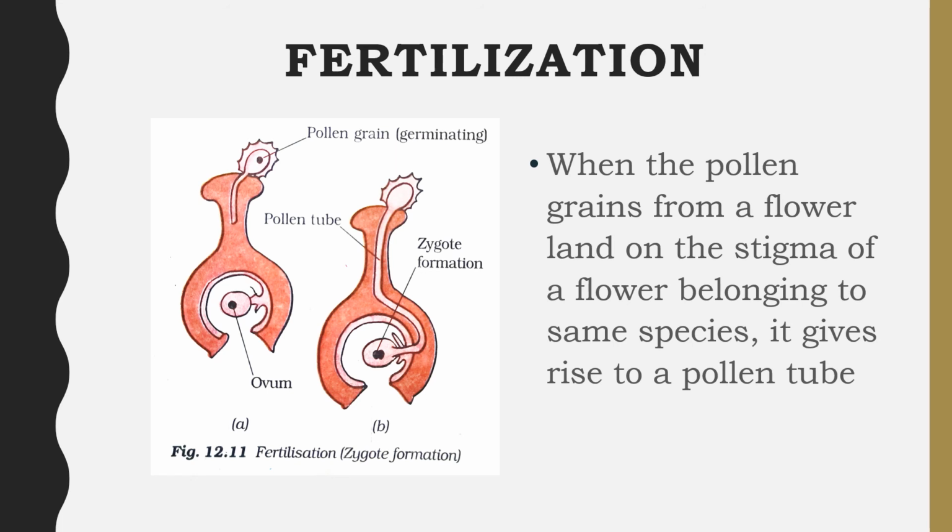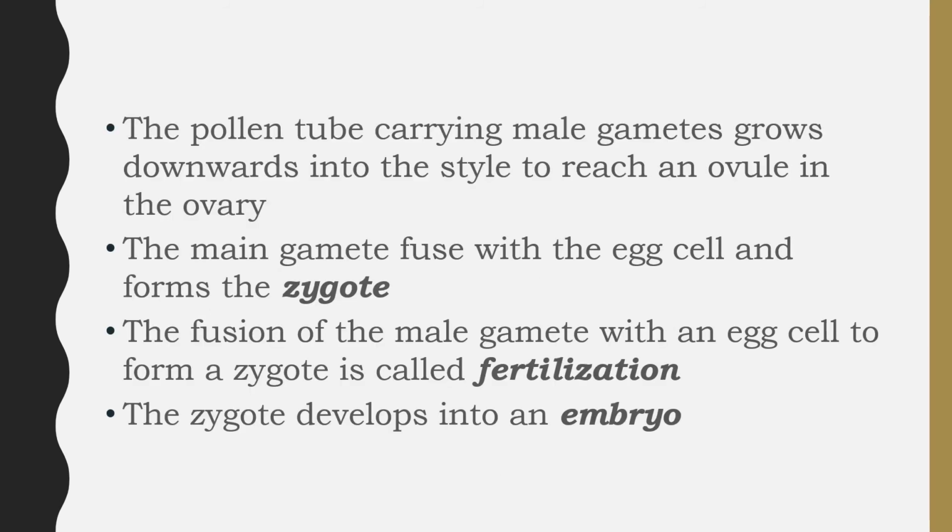Fertilization. When the pollen grains from a flower land on the stigma of a flower belonging to the same species, it gives rise to a pollen tube. Children, you can see in the picture here. The pollen tube carrying male gametes grows downwards into the style to reach an ovule in the ovary. The male gamete fuses with the egg cell and forms the zygote. The fusion of the male gamete with an egg cell to form a zygote is called fertilization. The zygote develops into an embryo.